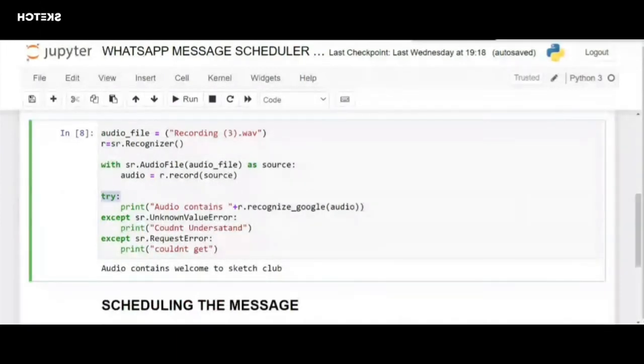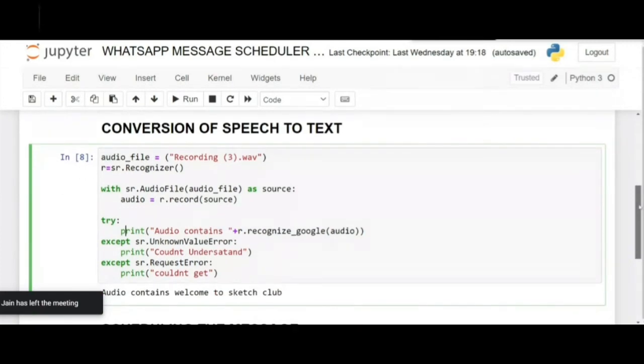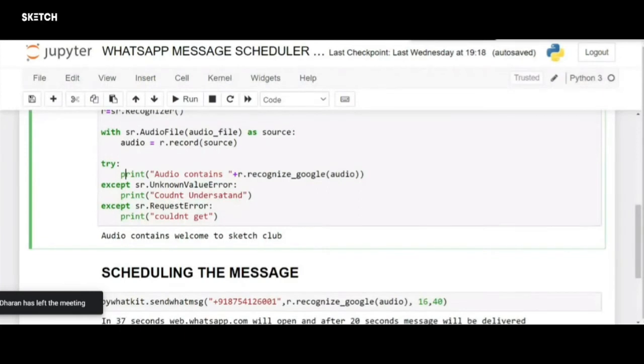So here we have used the try statement, right? Try and except are part of error handling. Whenever you use your Google Assistant, if you speak incoherently, or whenever it's not understanding, it might throw an error. In order to handle those errors, I've used the exception handling system in Python. Whenever it's trying, this code, whenever it's right, will be executed. Except is the error handling. If it's throwing any errors, it will print "couldn't understand", or for any other error, it will print "couldn't get".